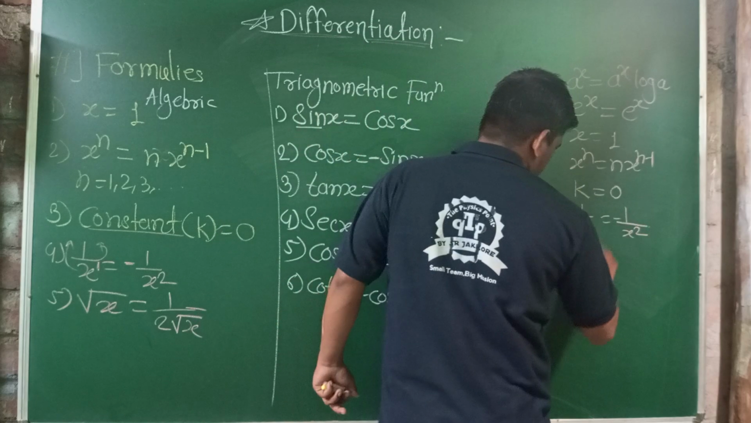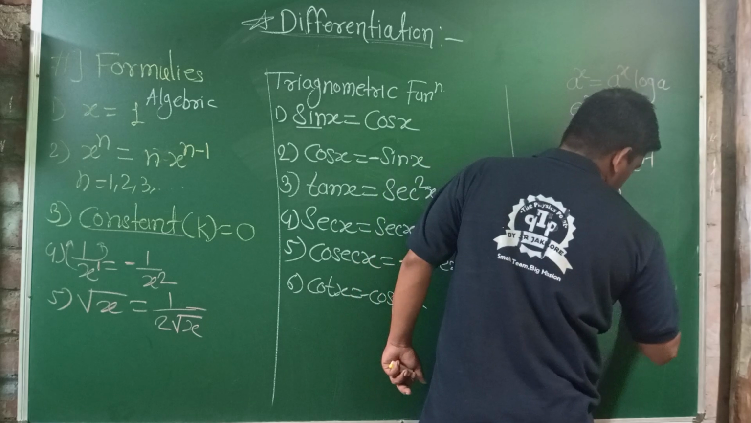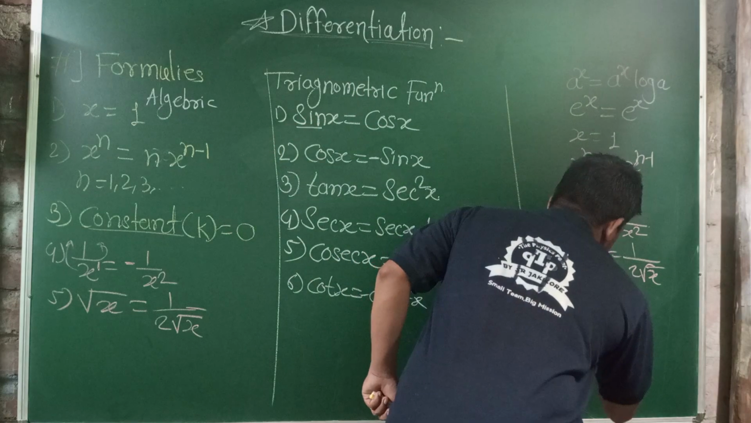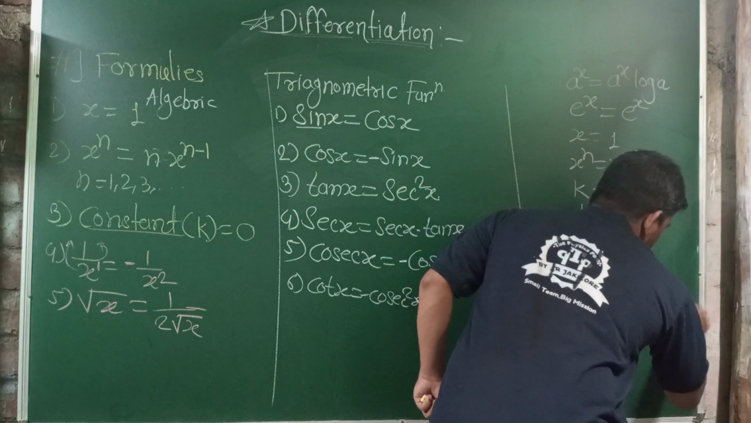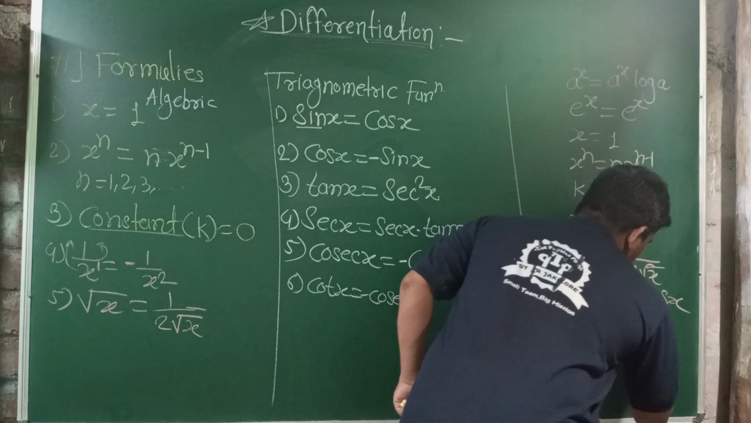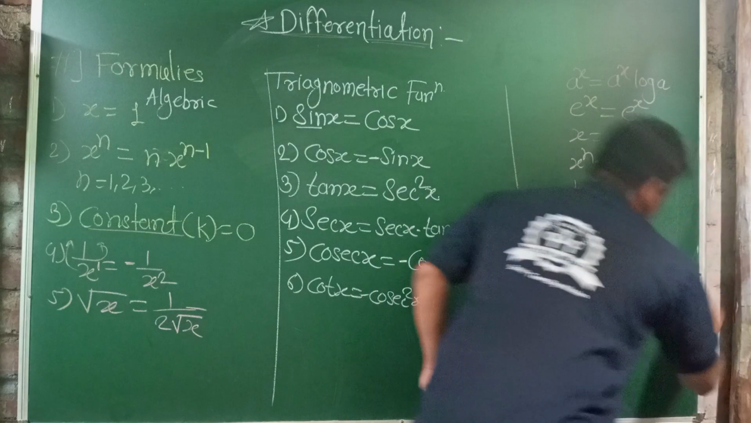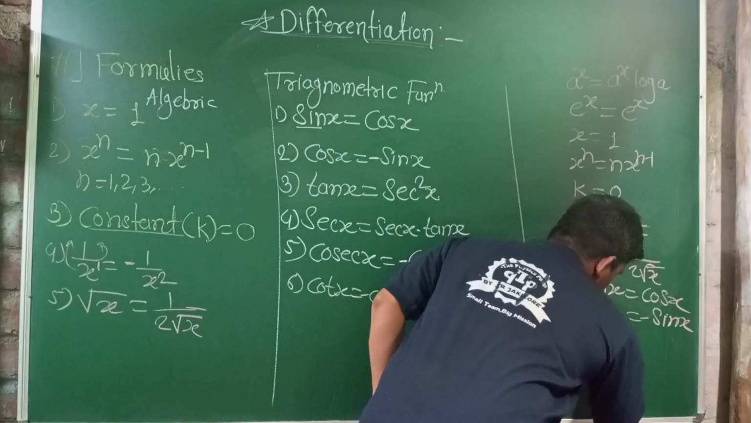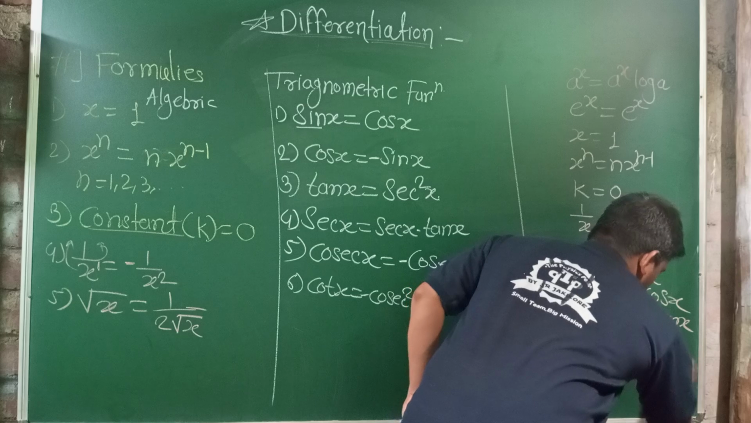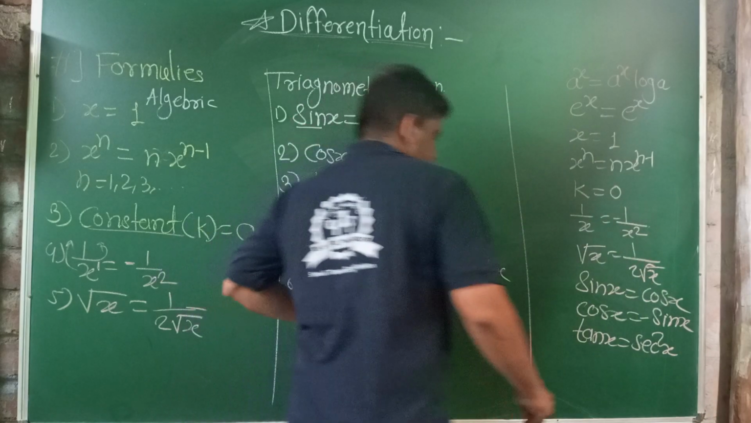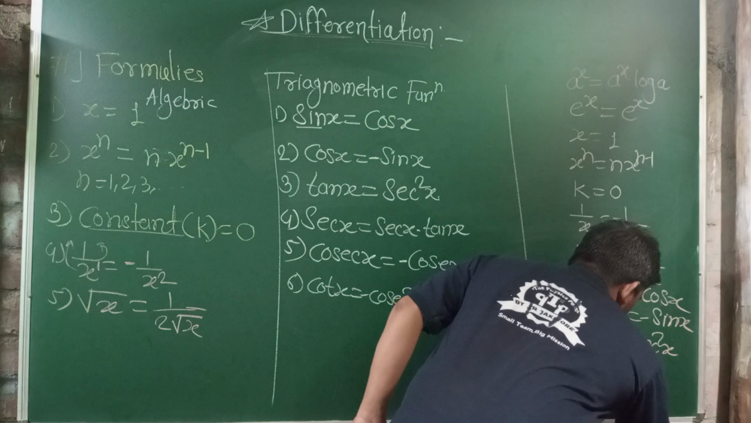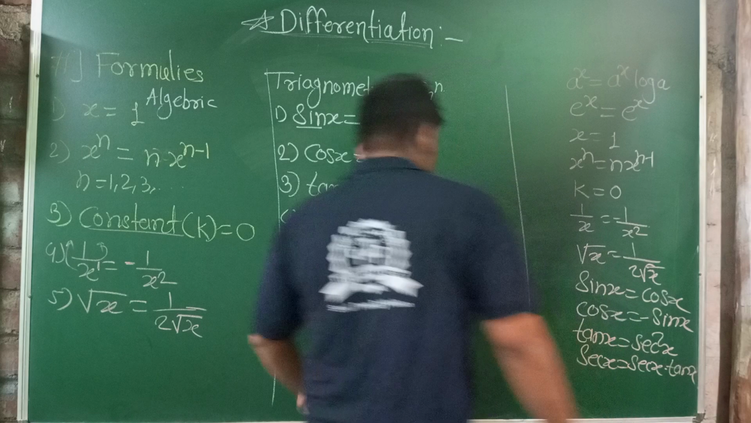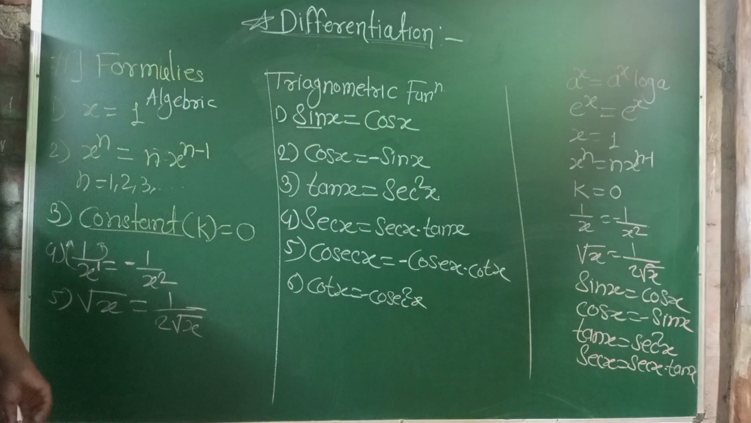The derivative of root x is 1 upon 2 root x. And some trigonometry: the derivative of sin x is cos x. The derivative of cos x is minus sin x. The derivative of tan x is sec square x. The derivative of sec x is sec x into tan x. Then cosec x and cot x. Just remind all these formulas.